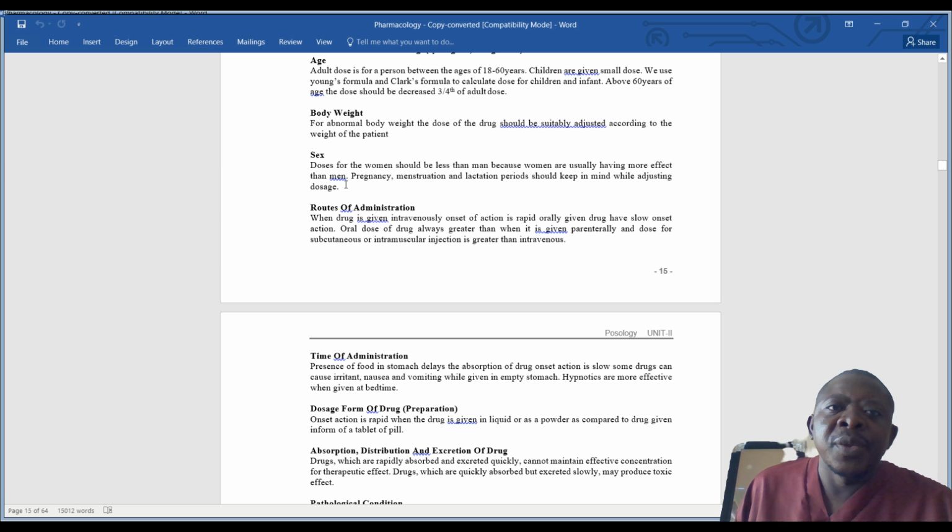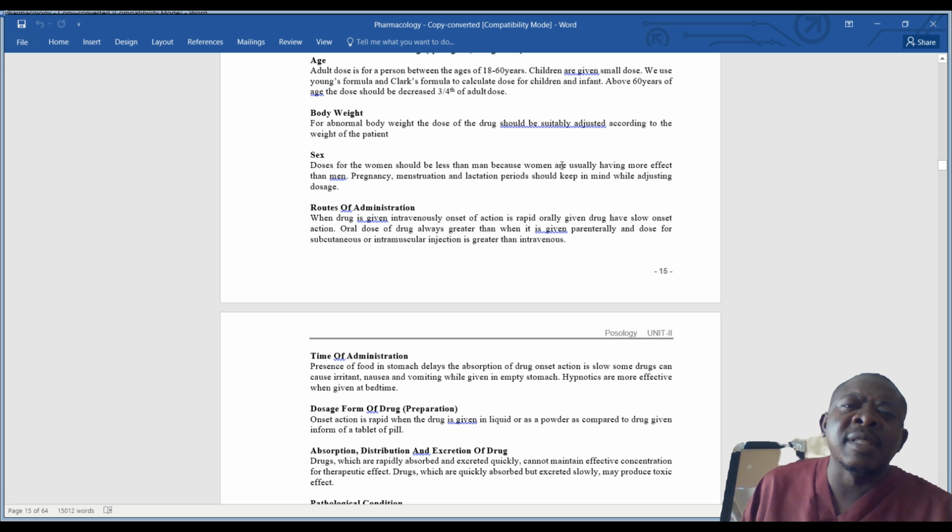Okay, we necessarily give the dosage the same way unless otherwise in some situations like a woman is pregnant, a woman is breastfeeding, and such, you may require to temper with the dose. So adults, whether male or female, the dosage is the same.